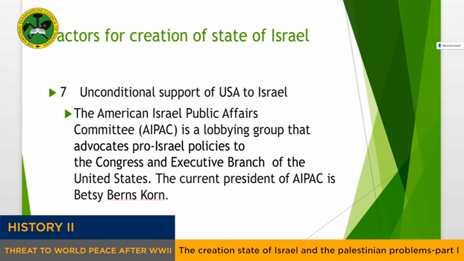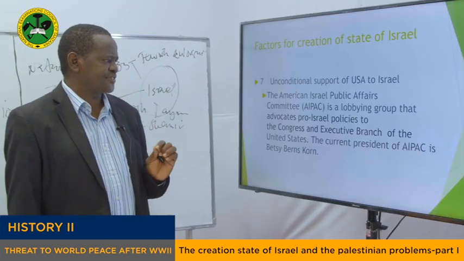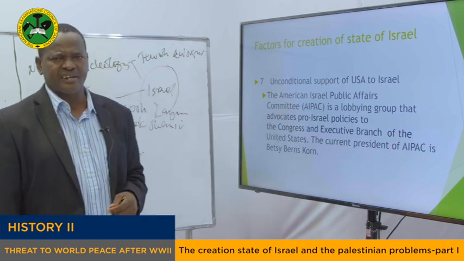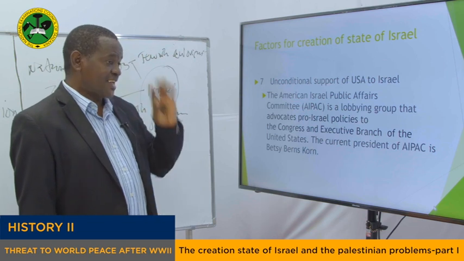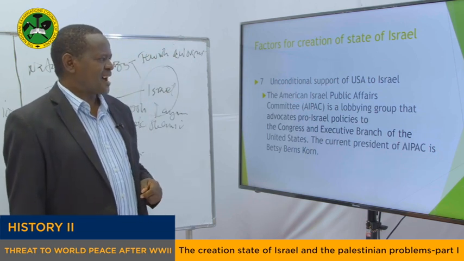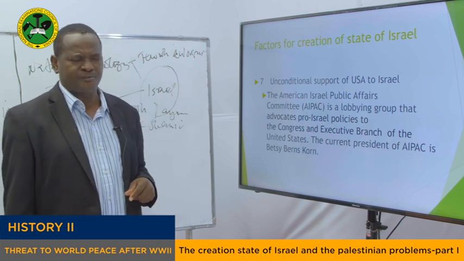This is a lobbying group that advocates for pro-Israeli policies to Congress and the executive branch, and this is so much influencing American politics. So ever since, the United States has been supporting Israel unconditionally. When I say unconditionally, it means they don't put any condition on support for Israel.